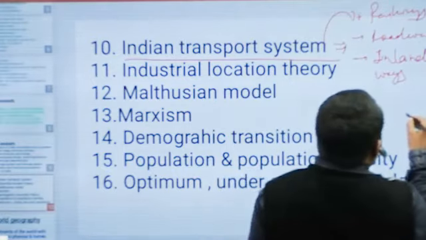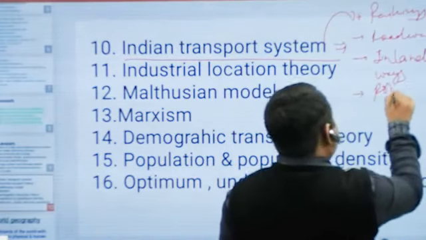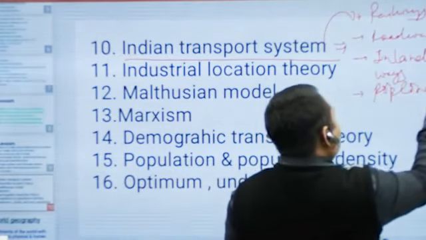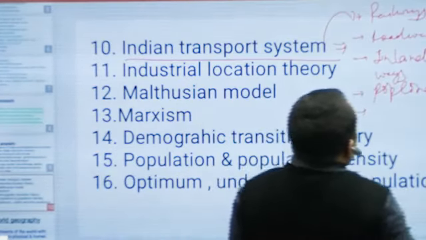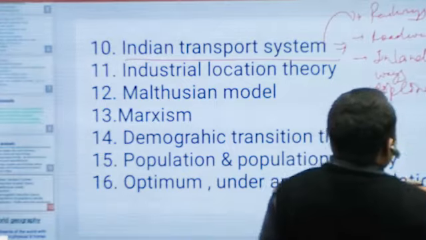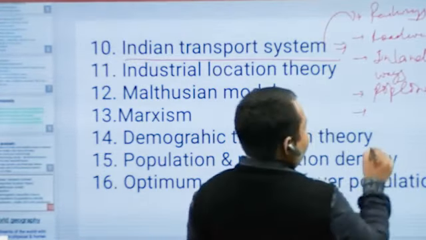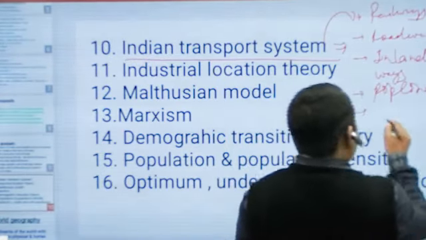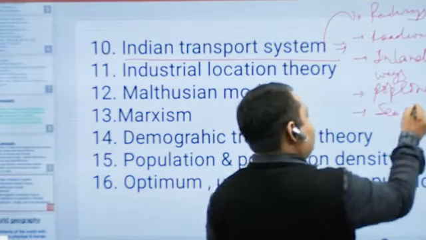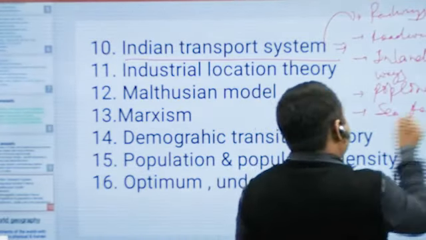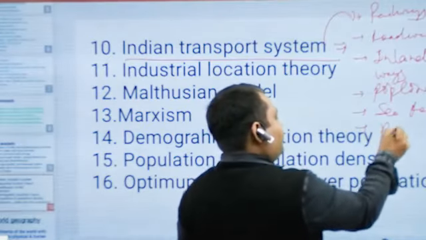Fourth, pipeline transport. Fifth, sea routes, as India also uses sea routes. Then air transport.